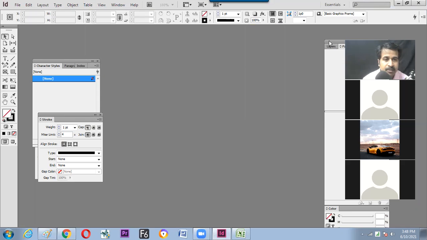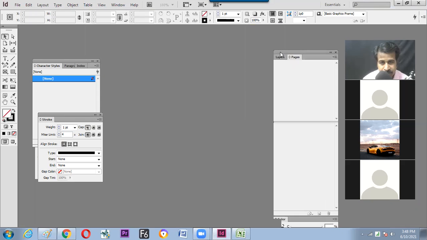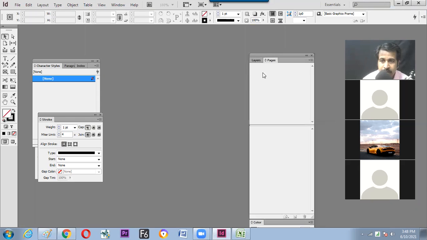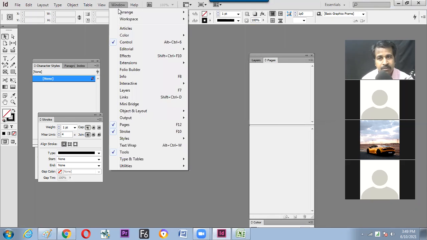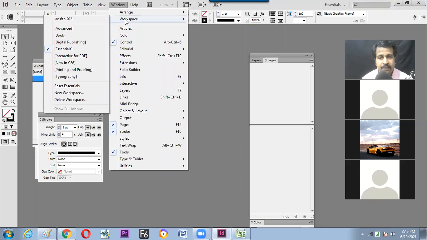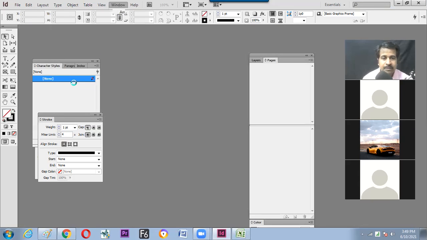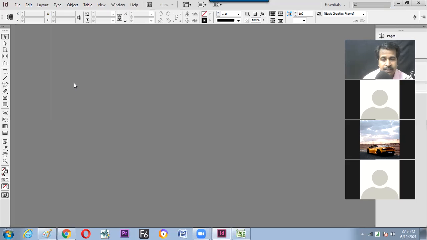Coming to the right side, we find some windows which are floating. That's why they are called floating windows. And we can get these floating windows placed properly by going to the Window menu, choosing Workspace and resetting it. Reset. Right. So hope we have understood that the knowledge we learned in the last software makes us 30% clear here. That means if we learn one product nicely, then the 5 products of Adobe run in the same manner and it will save your time. Let us move to the next.